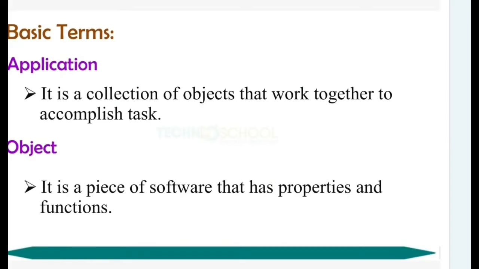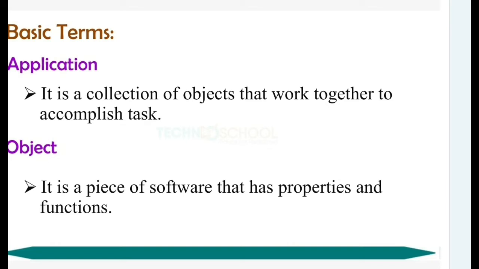What is an application? It is a collection of objects that work together to accomplish a task. Application here means a software application. We are doing manual work now, using registers and entering data, adding and totaling. Application means the automation of work. The task will be completed very easily.